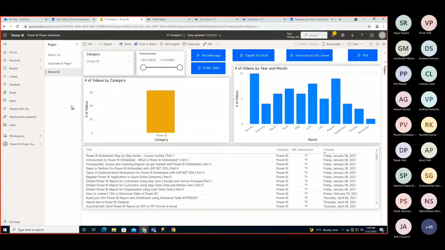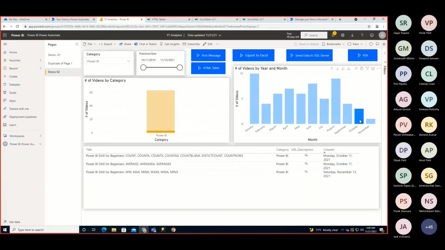Now the second use case is export to Excel, and basically I need the filtered records from my data set. So let's say I'm just having October, and now I'm triggering this flow. What should happen is it should export only those records. Like let's say only 3 records are here as a filtered data set, and I should get only those 3 records in the Excel. So how can I do that?